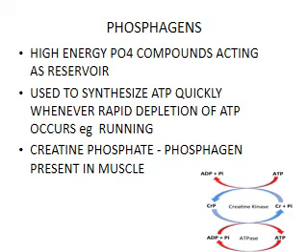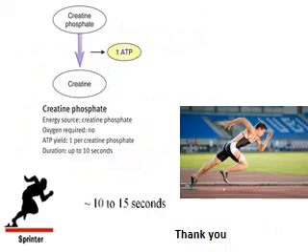Phosphagens are high energy phosphate compounds which act as reservoirs and are used to synthesize ATP quickly when there is a rapid depletion of ATP, like in running. An ideal example of a phosphagen is creatine phosphate, which is present in the muscle. So you see creatine phosphate, when it's broken down to creatine, it immediately gives rise to one molecule of ATP.